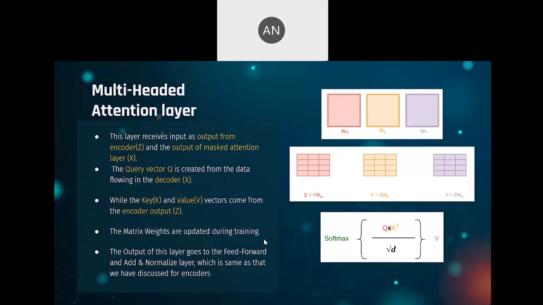And again, just like in the encoder, these weight matrices will be changed during training. For the rest, the decoders also have the positional encoding at the base, and they also have the feed forward layer, same as the encoder, and they also have the add and normalize layers, which are again the same as the encoders.